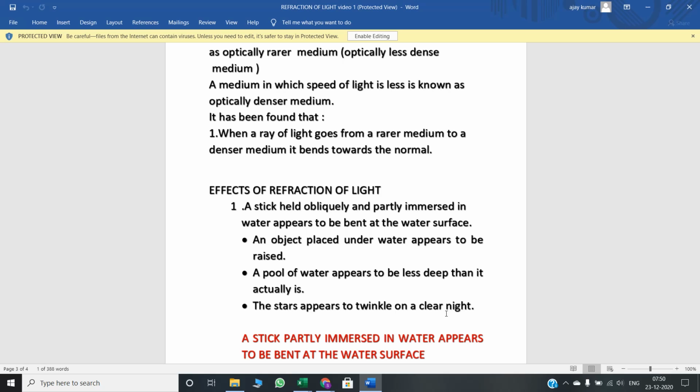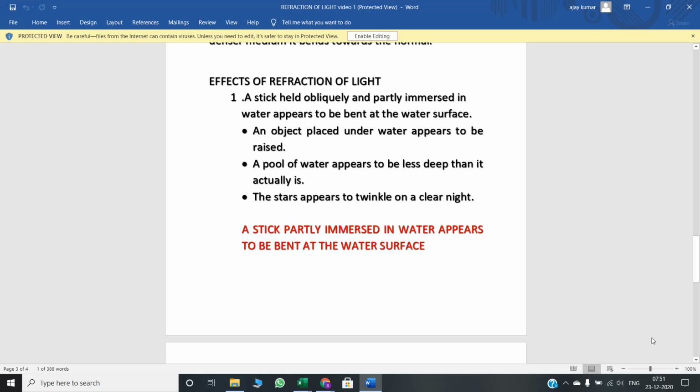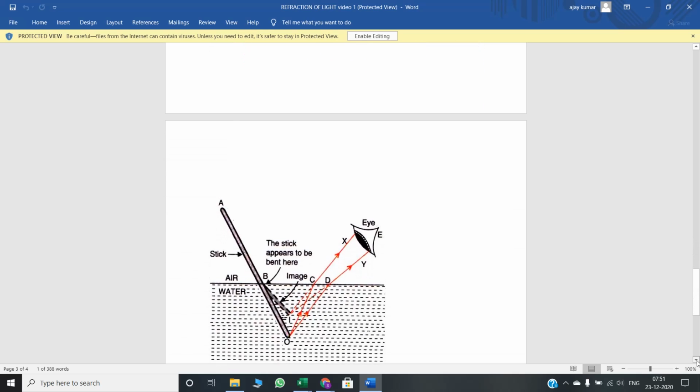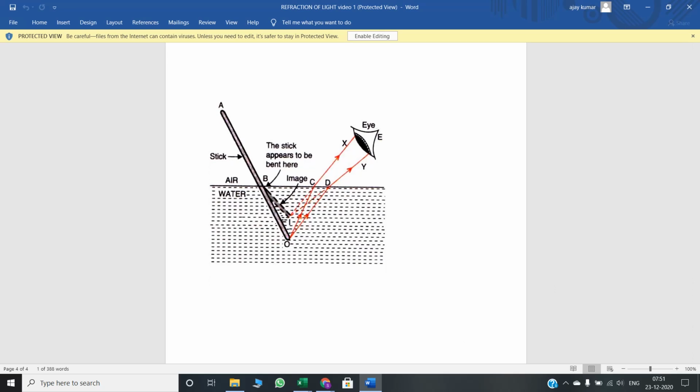So I will explain only one topic, and you can explain all topics by writing the same reason. एक ही reason लिख के तुम सभी का आंसर दे सकते हो. So but मैं सिर्फ एक का explain कर रही हूँ. जो पहला है, a stick partly immersed in water appears to be bent at the water surface. Same, when you put a coin in a water bucket, it appears to be raised from the actual position, अपने पोजीशन से उठा हुआ दिखता है.